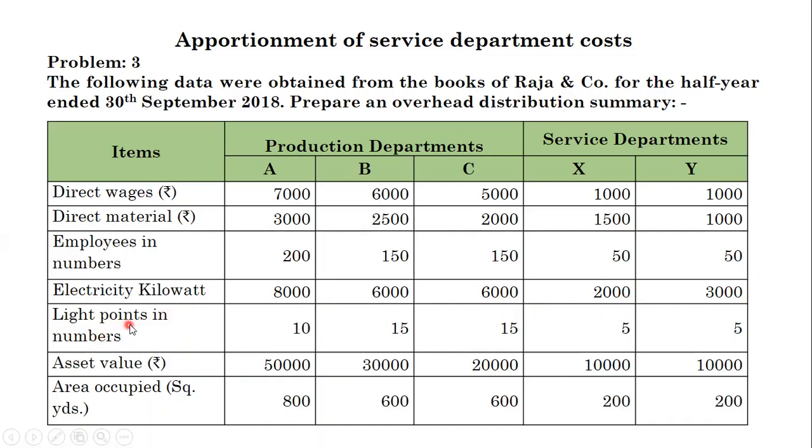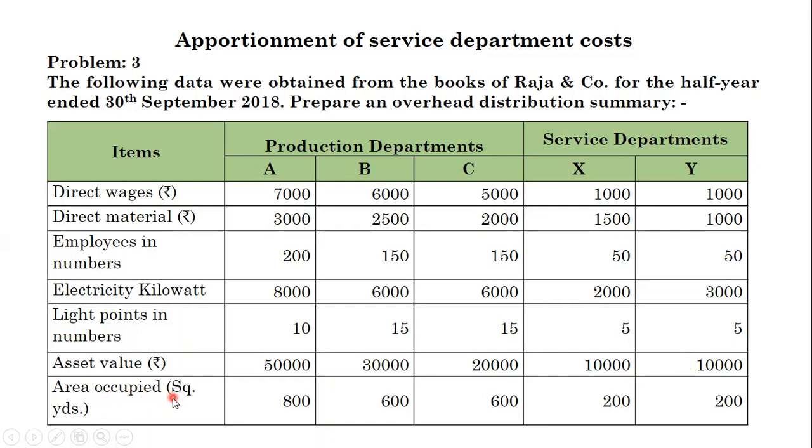Number of light points. In production department A, 10 light points, production B 15 light points, production C 15 light points, X 5 light points and Y 5 light points. Asset value: 50,000 in A, 30,000 in B, 20,000 in C. In service department X, 10,000 and Y, 10,000.